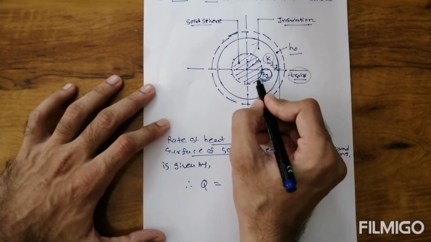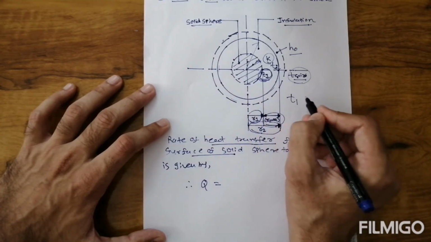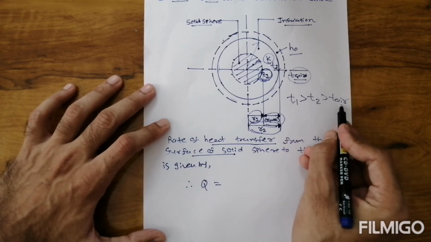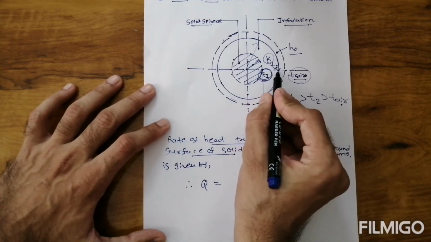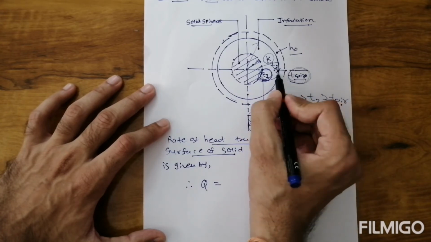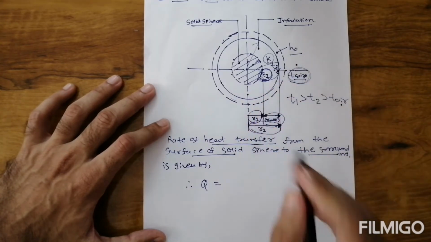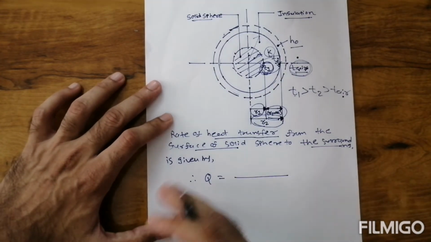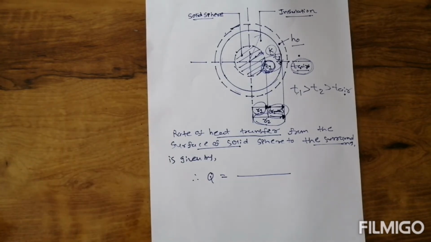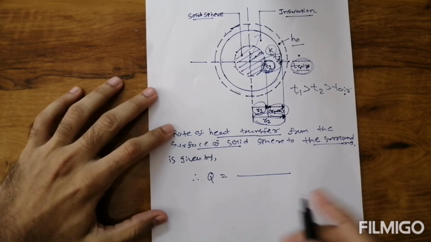Inside temperature is high, outside temperature is low, so T1 is greater than T2, which is greater than Tr. Heat is transferred from T1 to Tr. From T1 to T2, heat transfer takes place by conduction resistance, and from T2 to Tr, heat transfer takes place by convection resistance. So first we consider the composite sphere equation, which I already told you about. We derived the composite sphere and hollow sphere theory in the previous lecture.